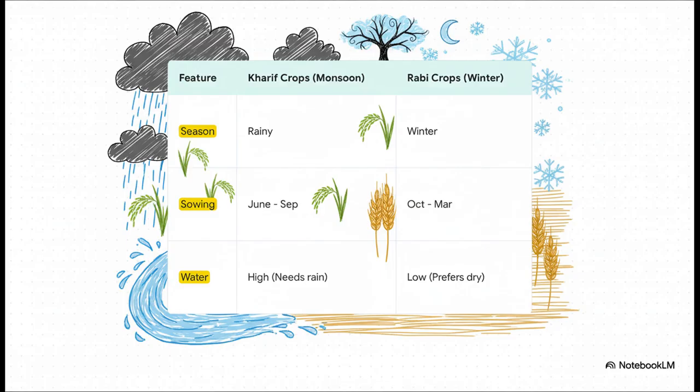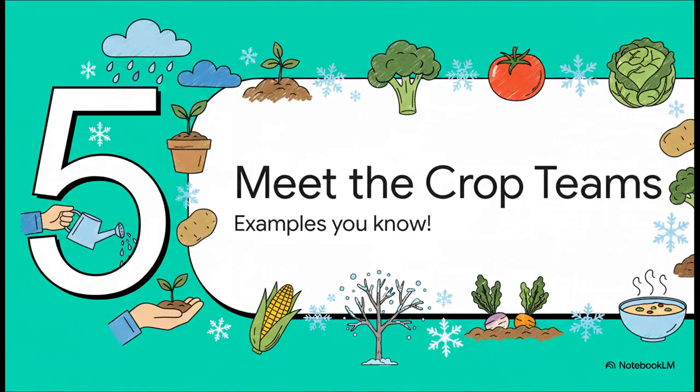They get planted in the rainy season, usually from June to September. They are thirsty plants. They need tons and tons of water. On the other side, we have rabi crops. These are the winter crops, planted from October to March. They thrive in cooler, drier weather. So just remember this. Kharif equals rain, rabi equals winter. Got it? Awesome. So now that we know the rules of the game, rainy season versus winter season, let's meet the star players on each team.